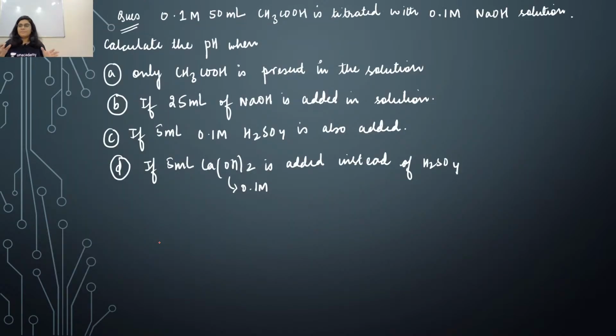We'll be taking some basic questions on buffer. You have this question in front of your screen. I'm giving you enough time. You have to analyze this question and then tell me the answer. There are 4 options in this question, so first you have to give me the answer for option A. Just quickly solve this question because we covered this part in yesterday's lecture, where we covered buffers. I'm giving you this question for practice, so quickly solve it and tell me the answer for option A.